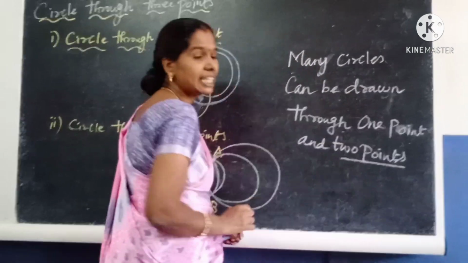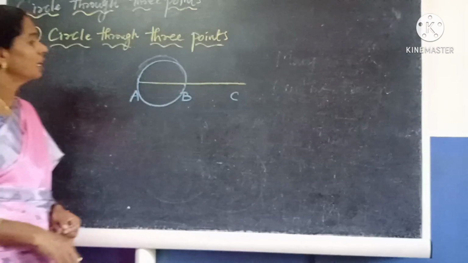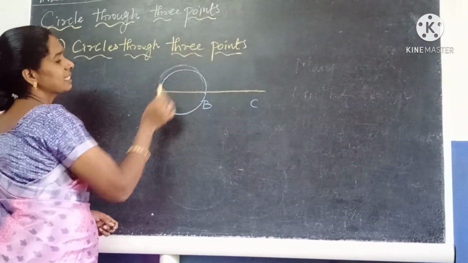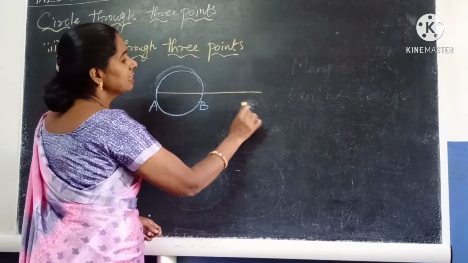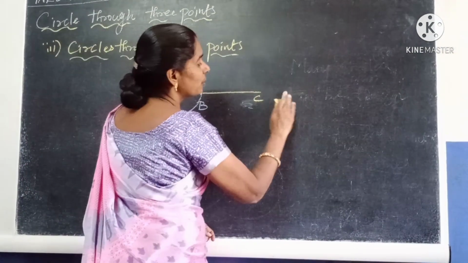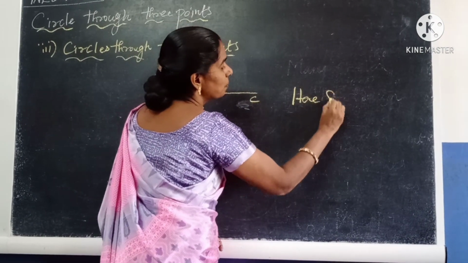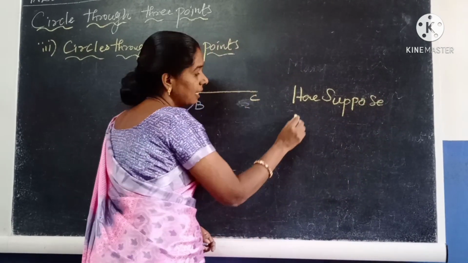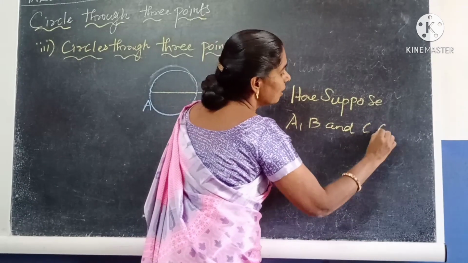Next we are going to see how many circles can be drawn through 3 points. Next, circles through 3 points. Now consider the points A, B and C, and suppose these 3 points are collinear.